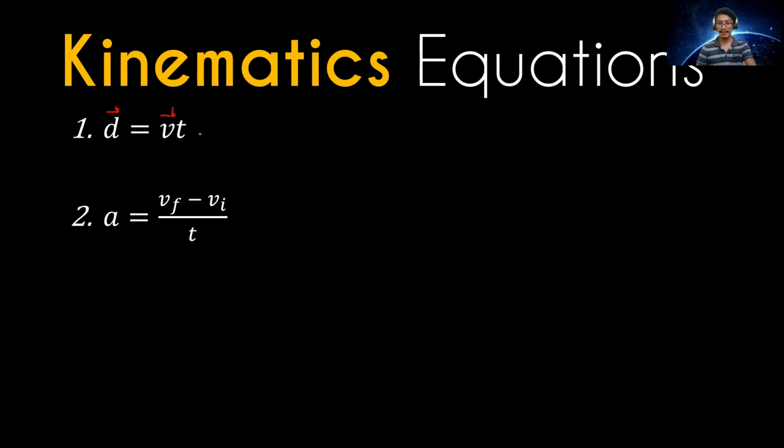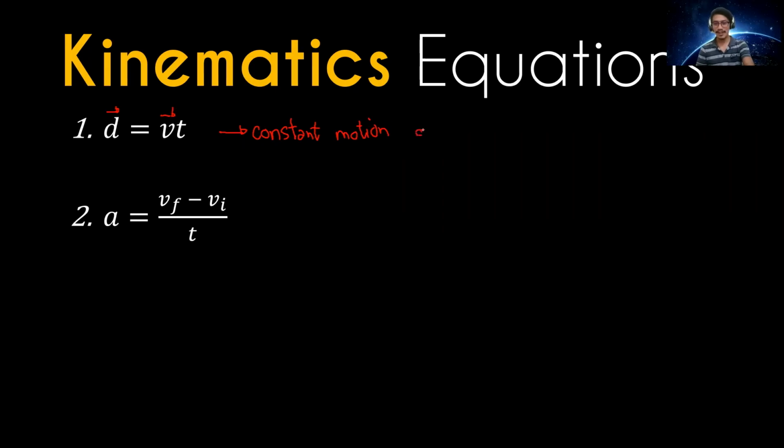We already know that. When are we going to use this equation? We are going to use this equation when we are dealing with what? When we are dealing with constant motion. Okay? Constant motion. And you already know the definition of constant motion. When we say constant motion, the velocity is the same. It does not accelerate, it does not speed up, and it does not slow down either.